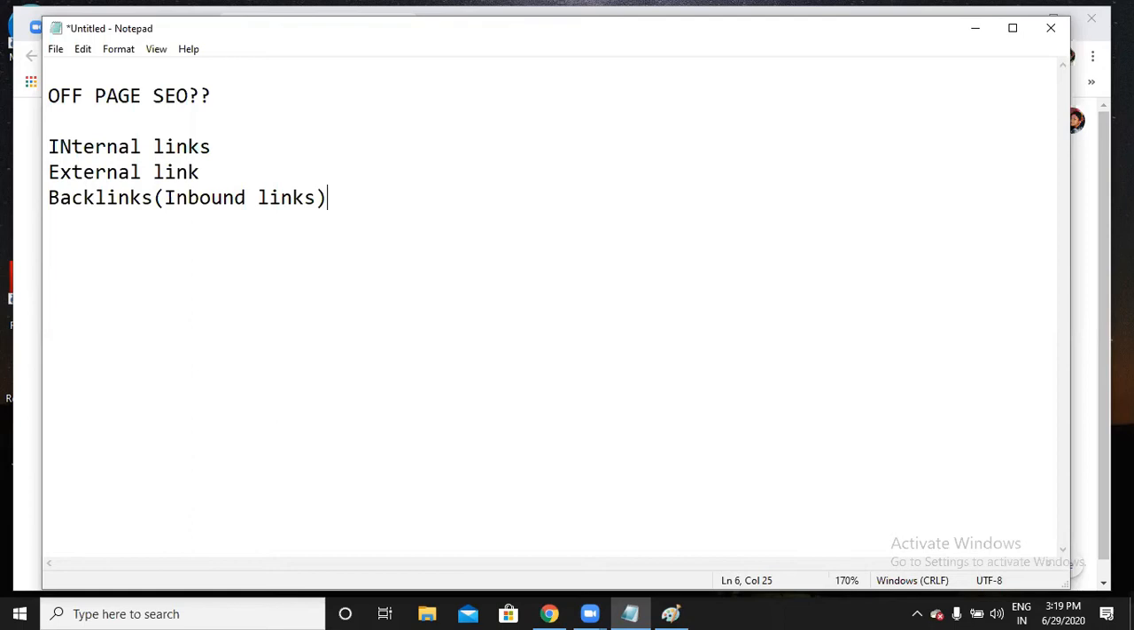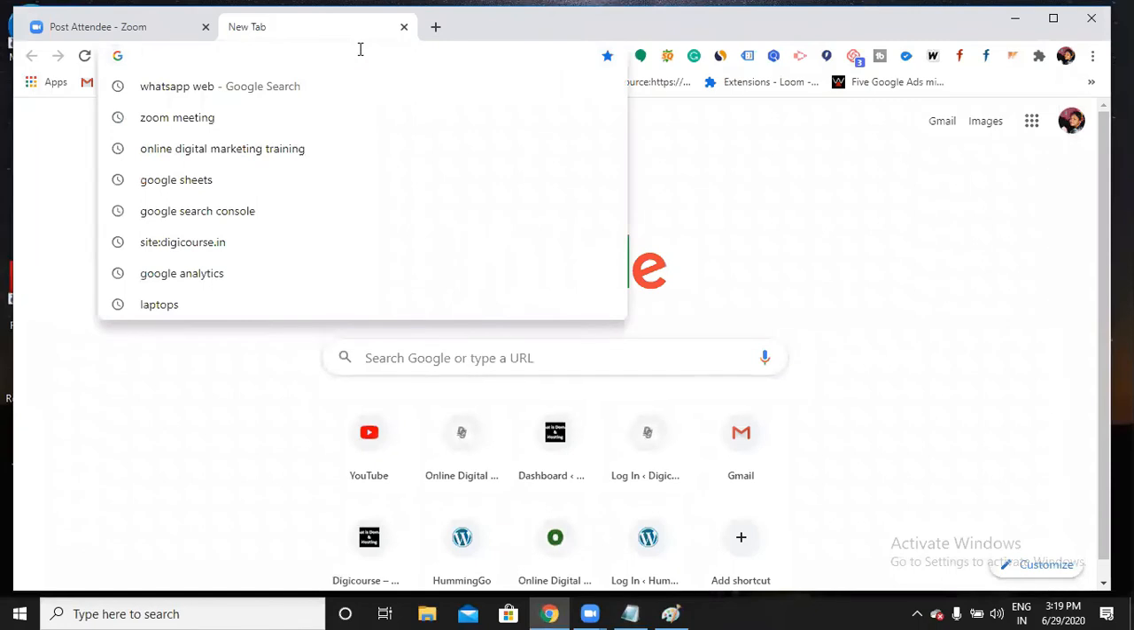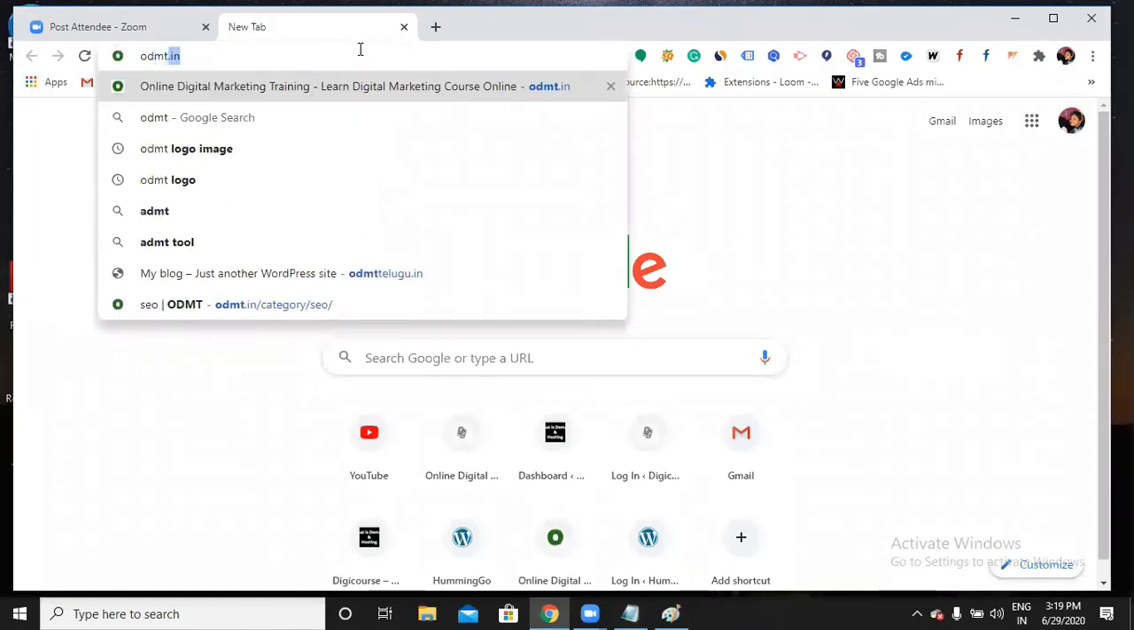Now let us say if I give a link back to Rafi's website, that means Rafi is getting a backlink. So why am I trying to give a link back to Rafi's website? For promotion of the relevant website. Okay, let me show you.